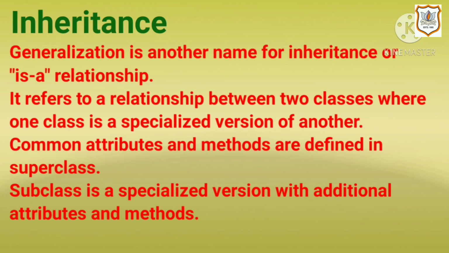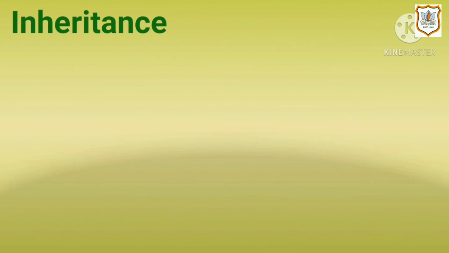Generalization is another name for inheritance or is-a relationship. It refers to a relationship between two classes where one class is a specialized version of another. Common attributes and methods are defined in superclass. Subclass is a specialized version with additional attributes and methods.